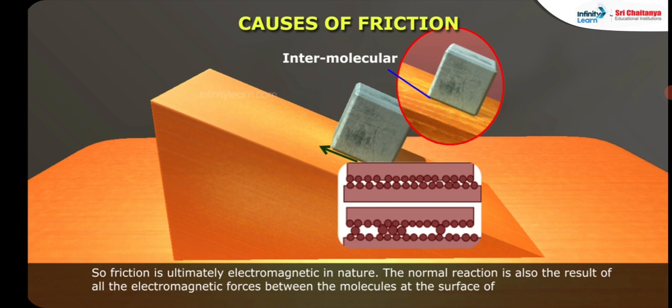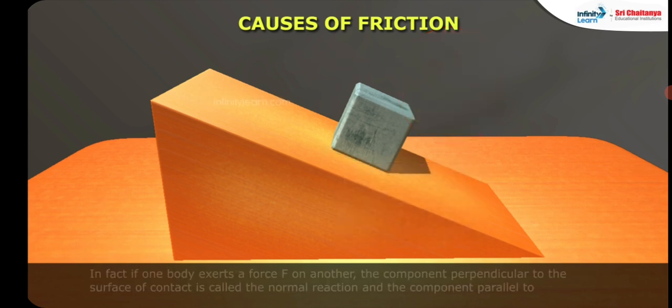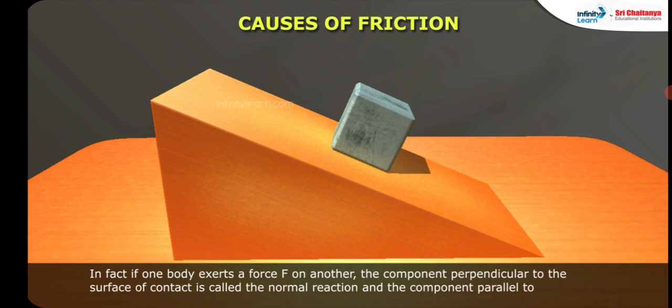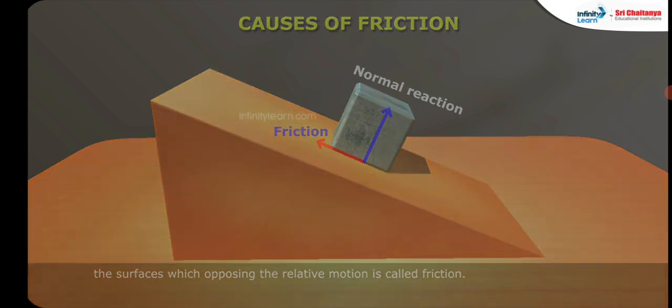The normal reaction is also the result of all the electromagnetic forces between the molecules at the surface of one body with those of another. In fact, if one body exerts a force F on another, the component perpendicular to the surface of contact is called the normal reaction, and the component parallel to the surface which opposes their relative motion is called friction.